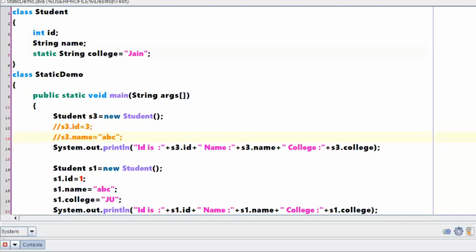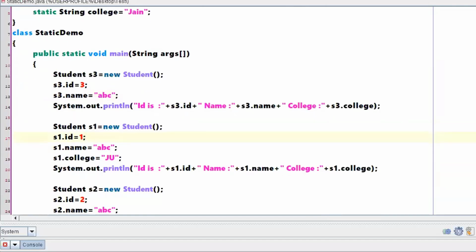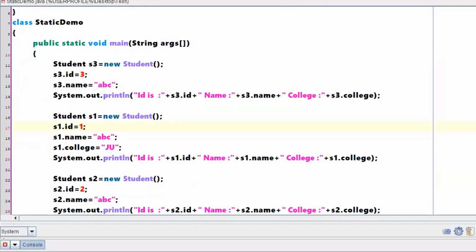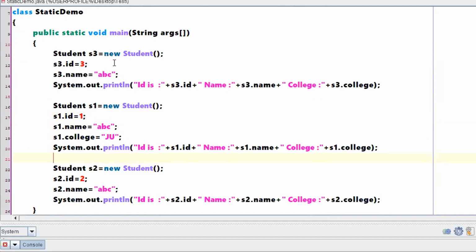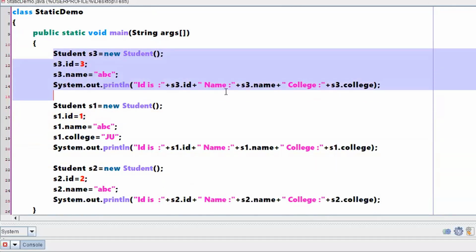I was saying, for college, without writing JU, see, if you are not writing JU, then it will take Jain, which was written already. Initially, for the S3 object, I didn't give a value for college. What is it taking? It is taking Jain, because in the class declaration, you have given Jain.